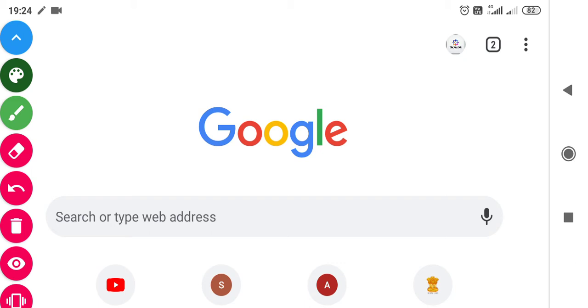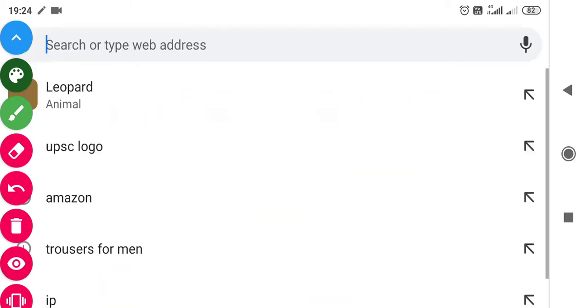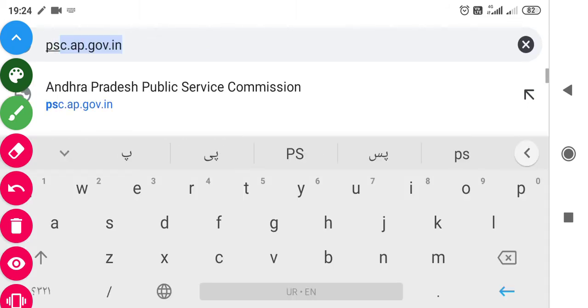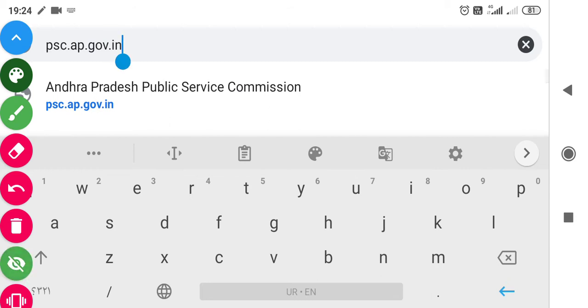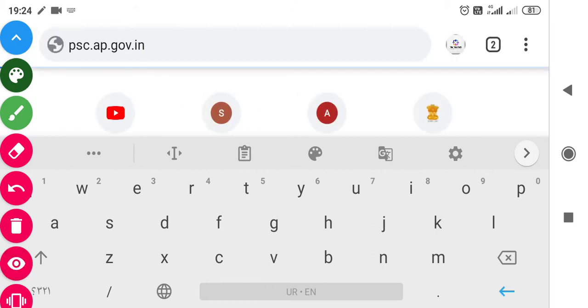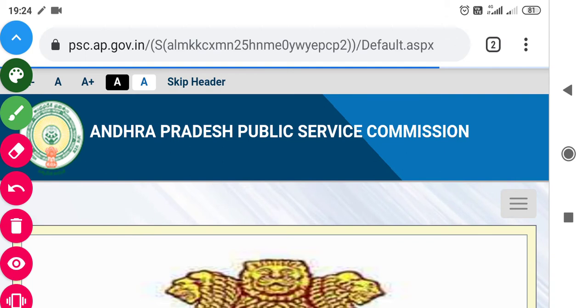First of all, you have to open your Google Chrome, and after that you have to type the official website of Andhra Pradesh, that is apsc.ap.gov.in. That is the official website of Andhra Pradesh Public Service Commission. Then you have to search it. After searching it, this type of interface comes out.